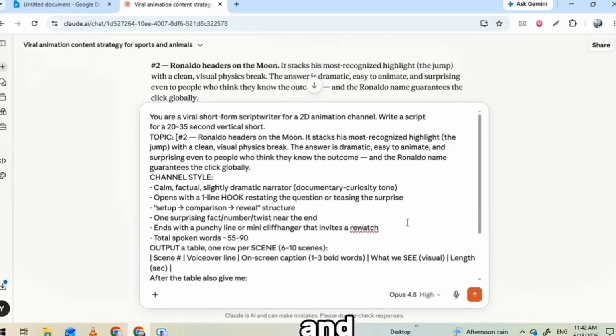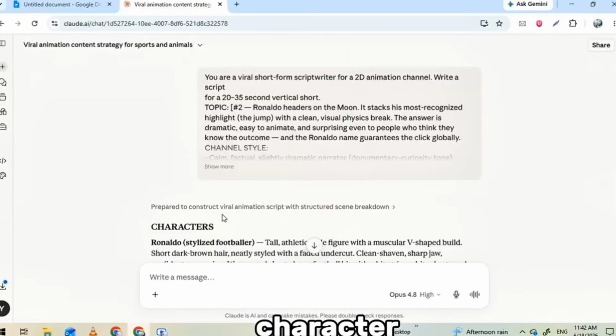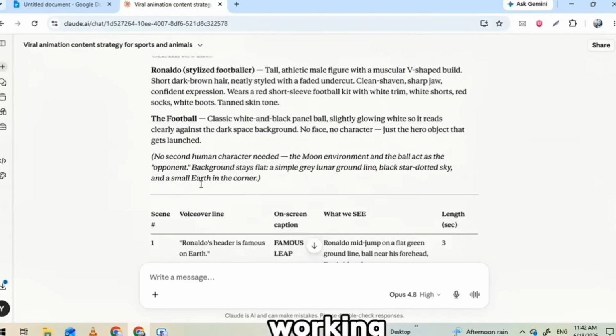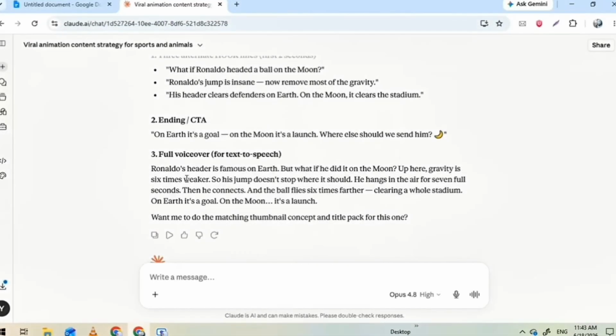Hit generate, and here's where it gets good. Claude doesn't just dump text on you. First, it tells you exactly how long your video is going to run, the character count, the whole structure, so you know what you're working with before you commit. Then, boom, it writes the full script for you, start to finish. And just like that, your voiceover script is done.